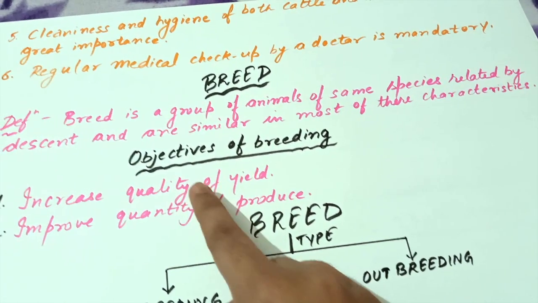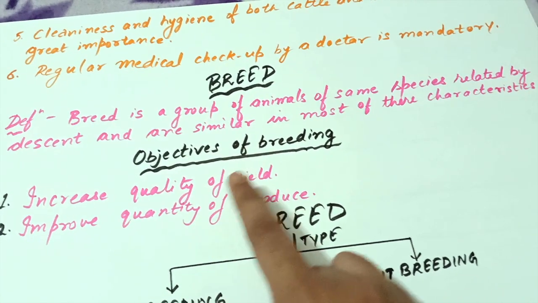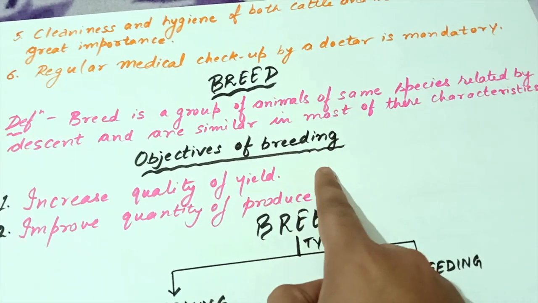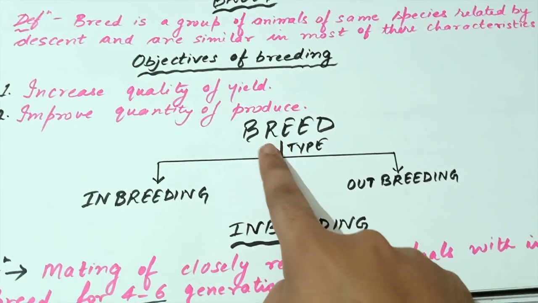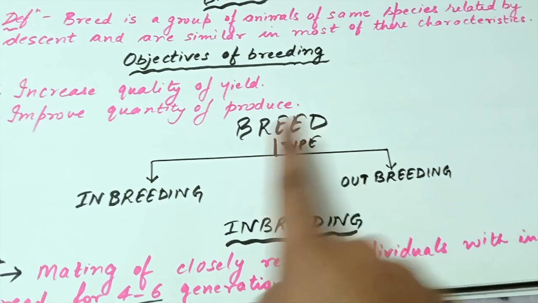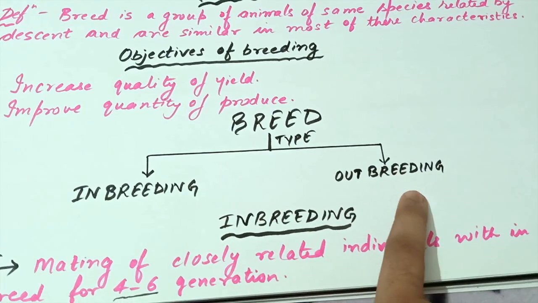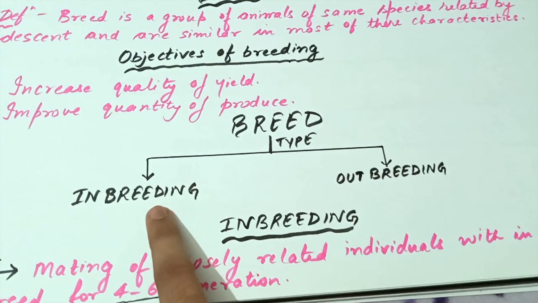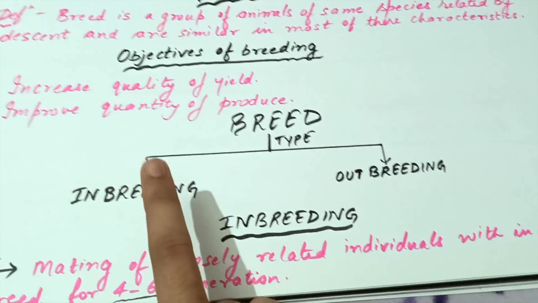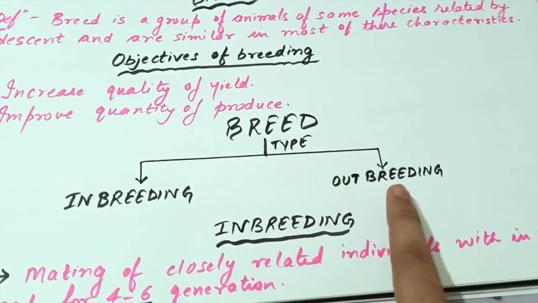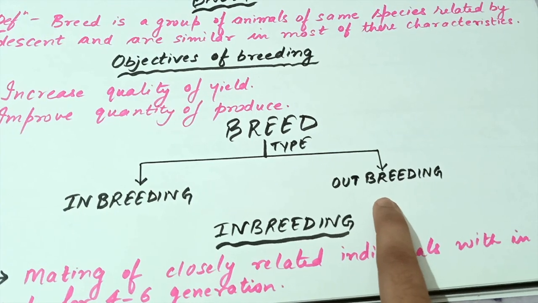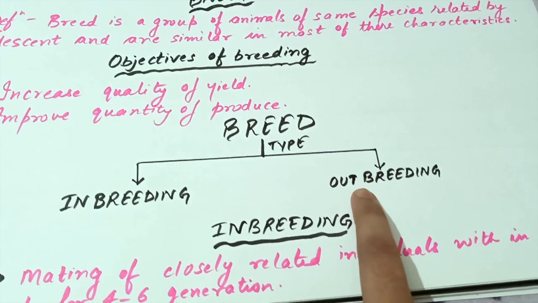So improving both quality and quantity of produce, or we can say yield, is the objective of breeding. There are 2 types of breeding: inbreeding and outbreeding. If we cross 2 animals of the same breed, it is called inbreeding. Whereas if we cross 2 animals of different breeds, it is known as outbreeding.